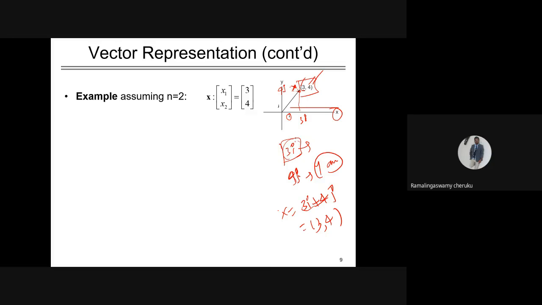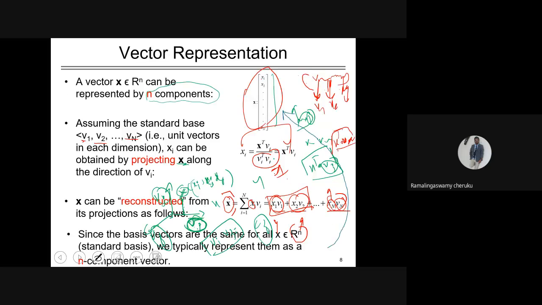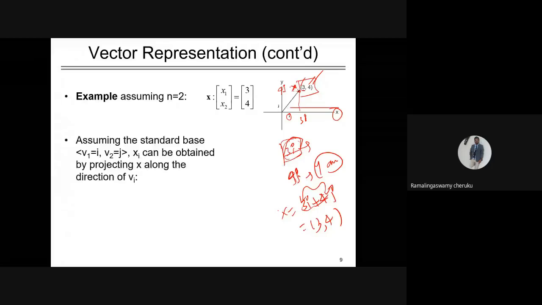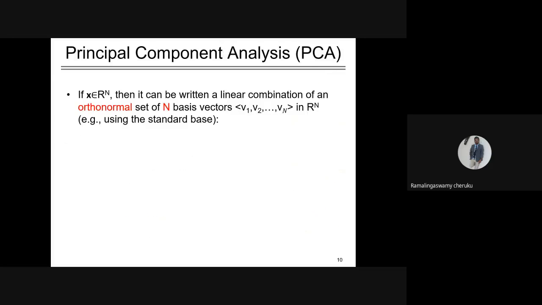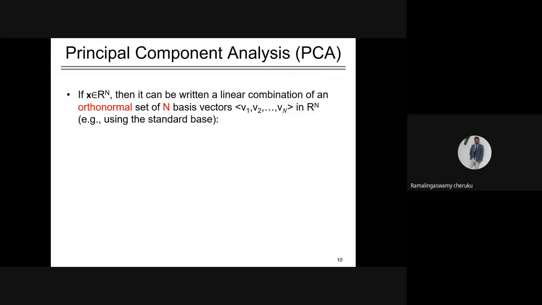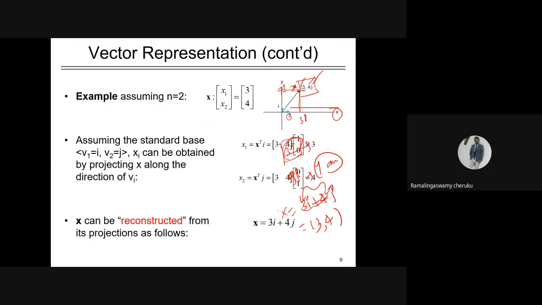So from this you got the projections. By summing up these projections, you can reconstruct the actual point. This is the reconstruction. This is how we can get the projections, and from the projections, how we can get the actual point. Okay, now let us go ahead. Vector representation: x can be represented from these projections as follows.